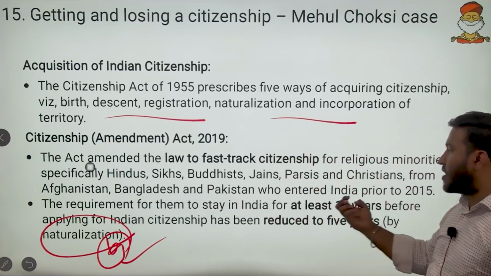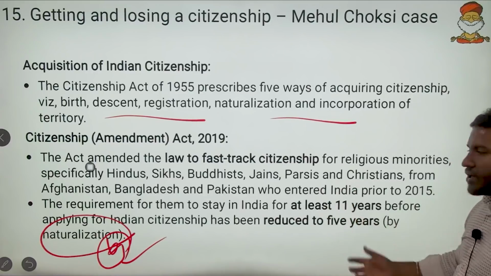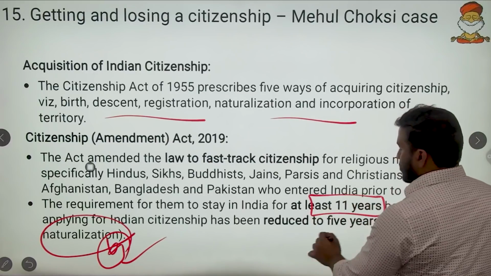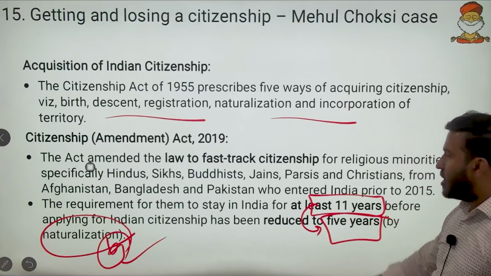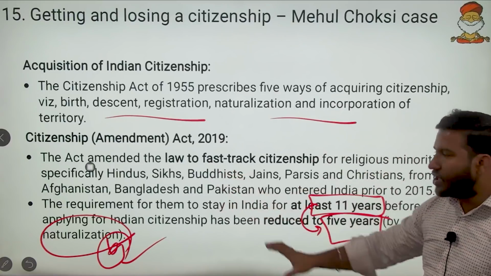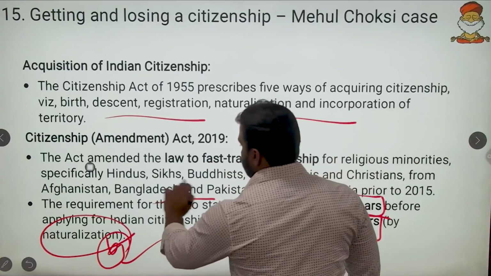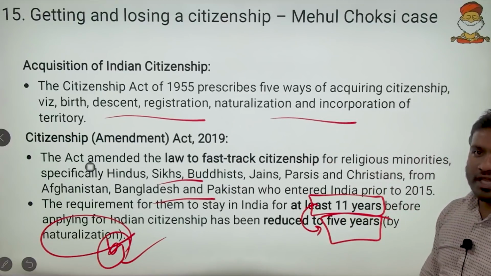Here, under naturalization, earlier you had to stay for 11 years to attain it. Now it is only 5 years. So by staying in India for 5 years, if you belong to these communities and come from these nations, you will get citizenship by naturalization.